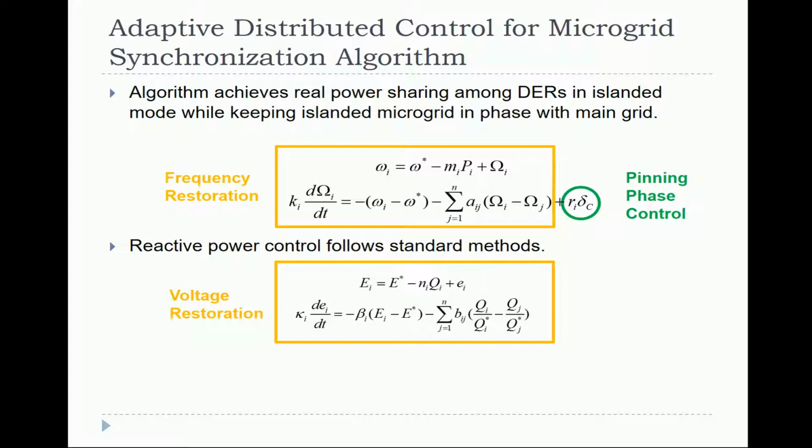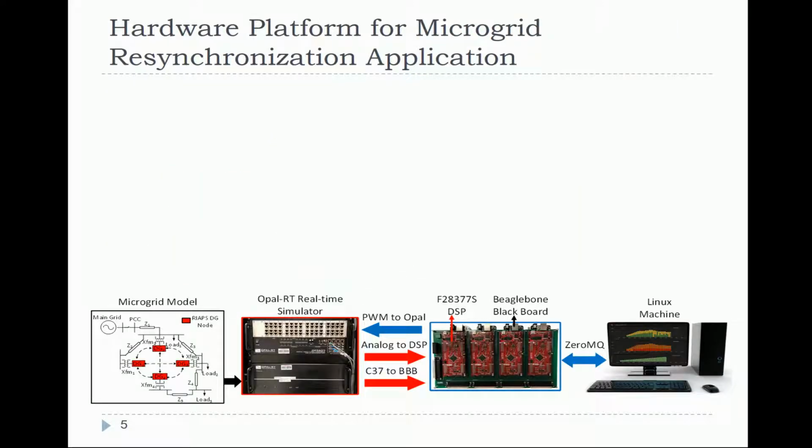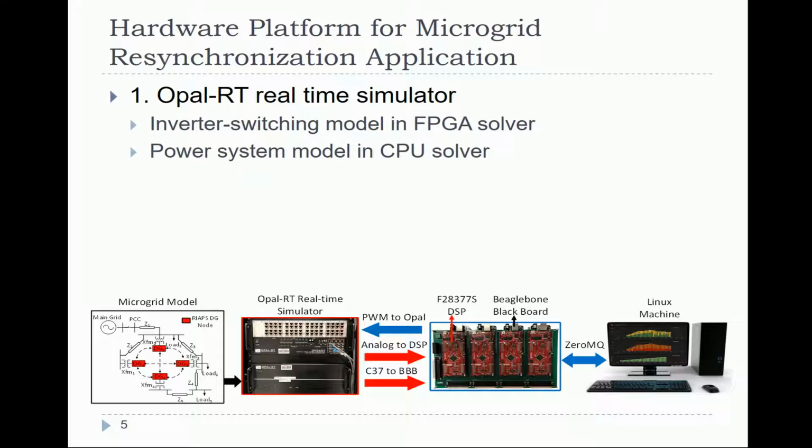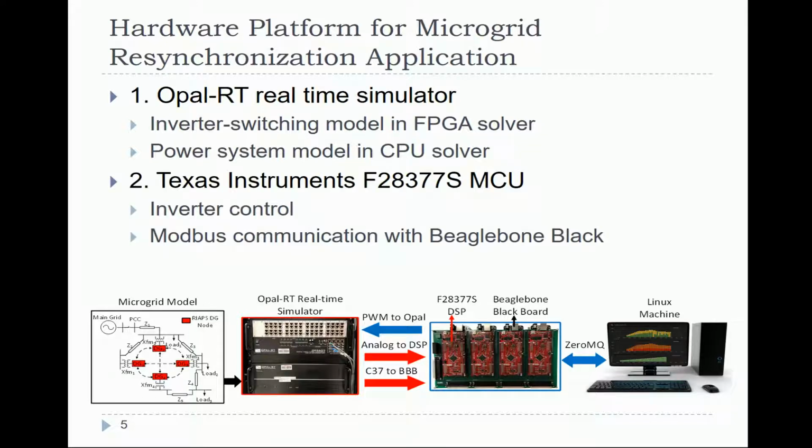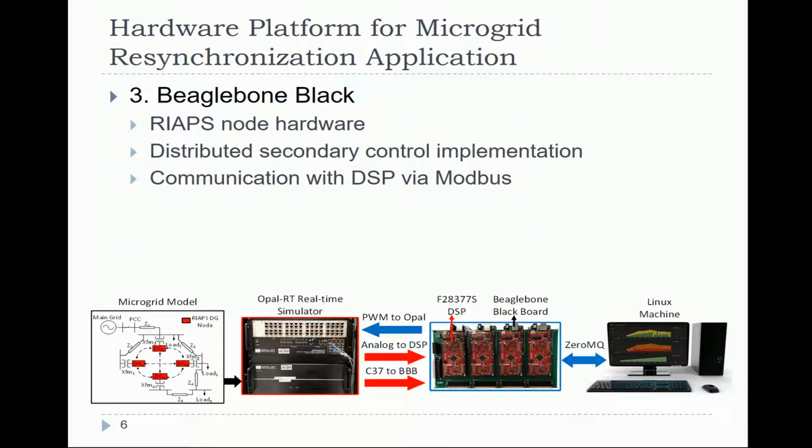After the control algorithm, let's have a look at the hardware platform for testing the application. As you can see at the bottom of the page, there are 4 key components. The first component is the Opal-RT real-time simulator in which the power system model and inverter switching model are implemented. The inverter models in the Opal-RT simulator are controlled by industry-grade digital controller F28377S DSP. Each DSP is associated with a Beaglebone Black single-board computer, which is the hardware for the RIAPS node. As the last component, a remote Linux machine can collect and store data. It also can display data in real time.